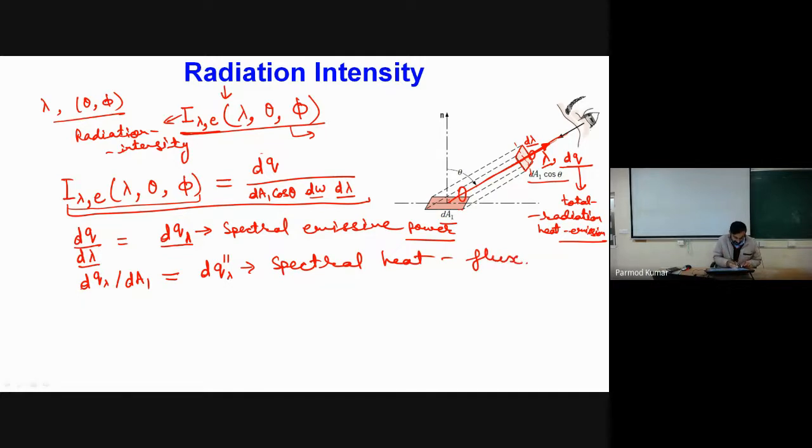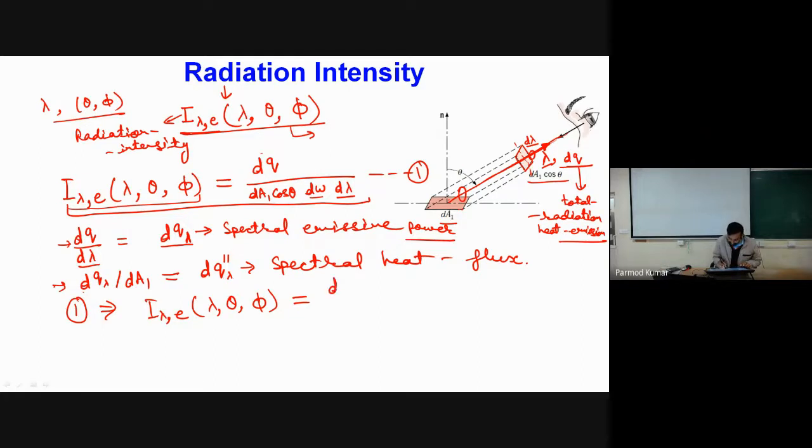Okay, so now if I substitute these two definitions into my equation number 1, I will find that I lambda,e as a function of lambda, theta and phi will be equal to dq by dA1. First dq by d lambda has become dq lambda, and dq lambda by dA1 has become dq double dash lambda.